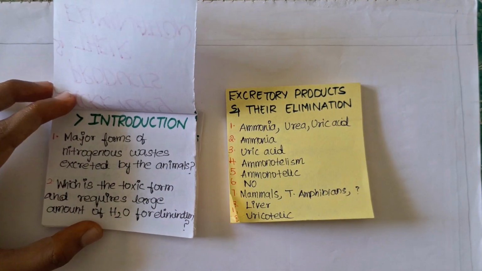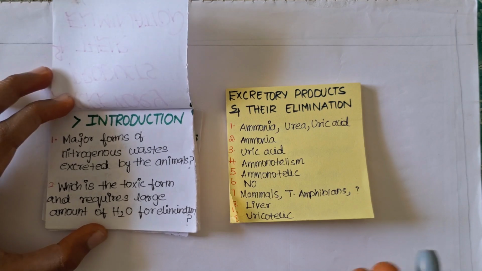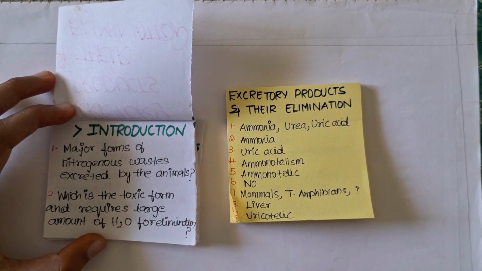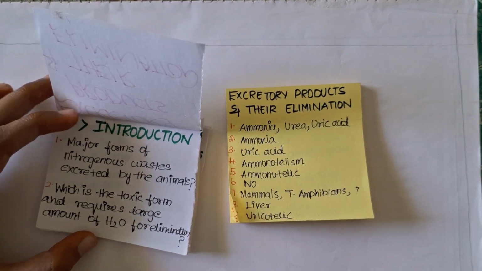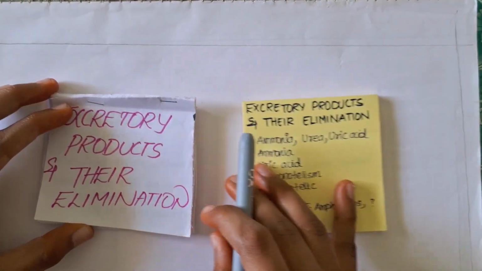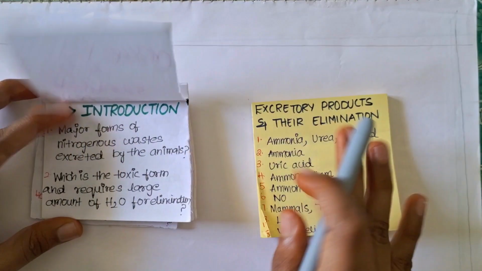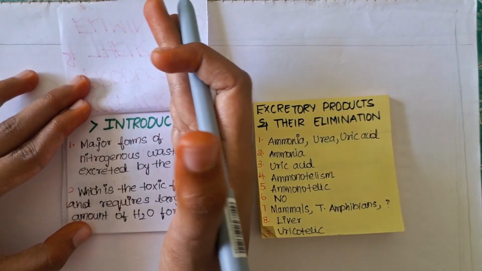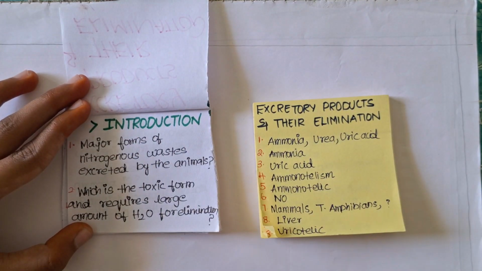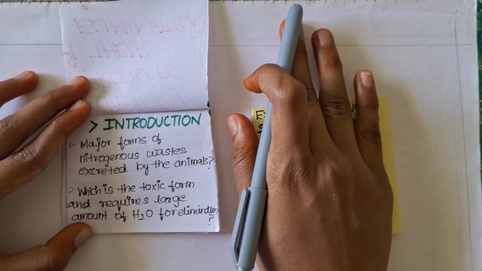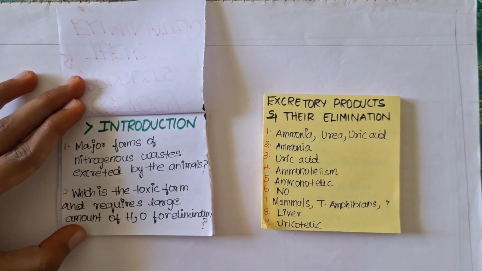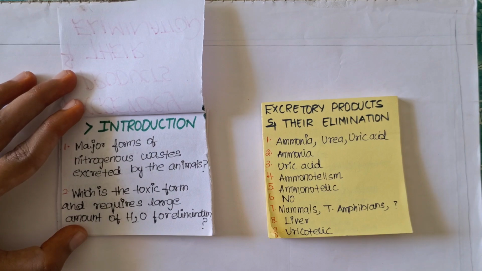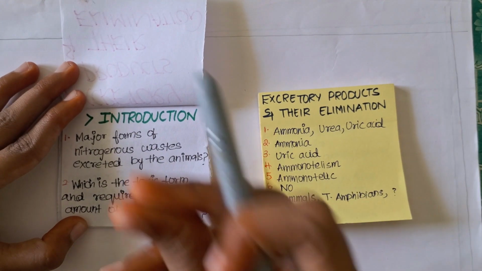So if I ask any question, you need to try to answer it within a second, so you will get to know whether you need to revise it once more, or what the level of the chapter is in your mind, right? So without any delay, let's get started. The answers are here, but you should not look at this side first. Once I ask any question, just listen to the question, then I will tell the answer. So don't look at this immediately once I ask the question, because then it is not revising, right? Once you see the answer, your mind won't try to recall the answer. That's why I'm saying, let's get started.